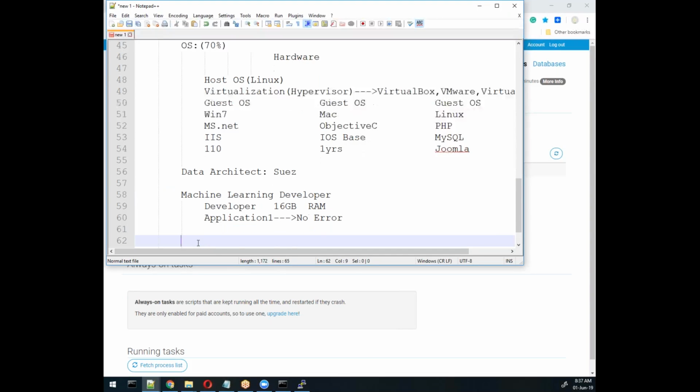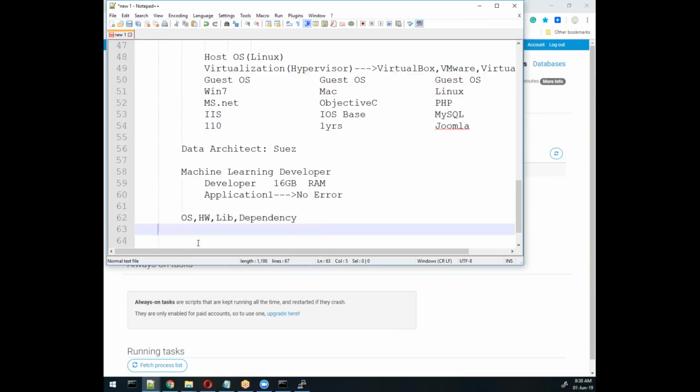Because the problem is, I'm choosing a different operating system, different hardware, different library versions, and conflicting dependencies, and many more. So I'm facing this problem. Because of this, what I did was move this thing into containerization.